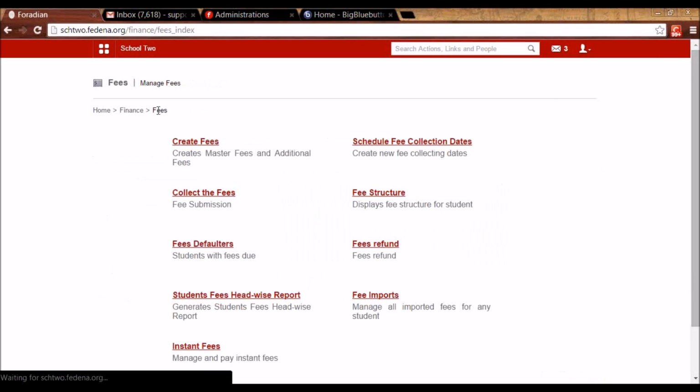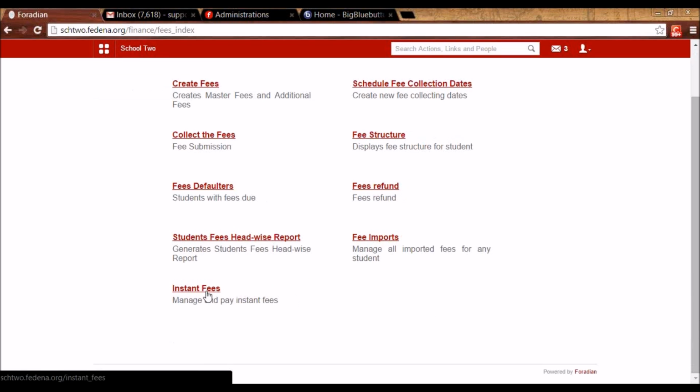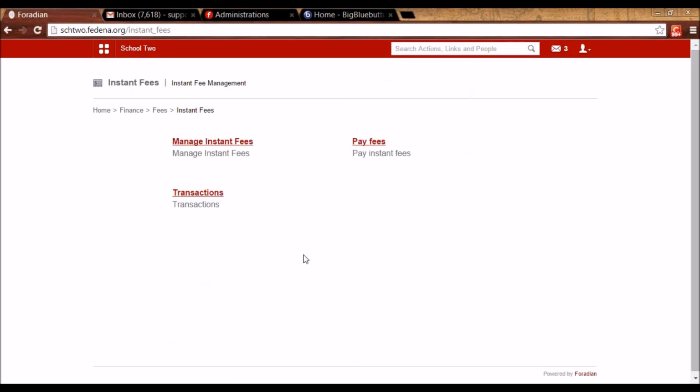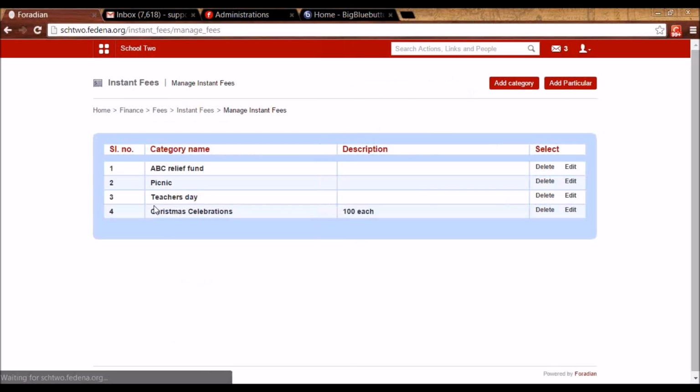So this is about the fee import plugin. The next one is instant fees. Instant fee is any fee that is besides the normal scheduled fee in Fedena. For example, I have a fee called, let's say, relief fund or picnic or a trip.